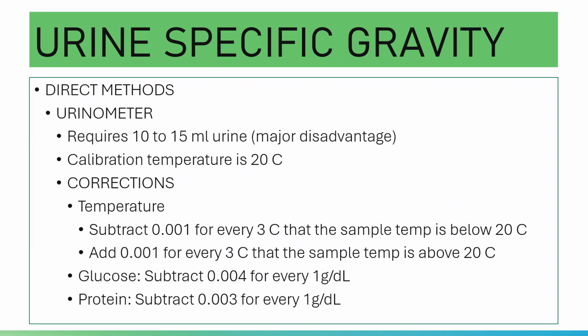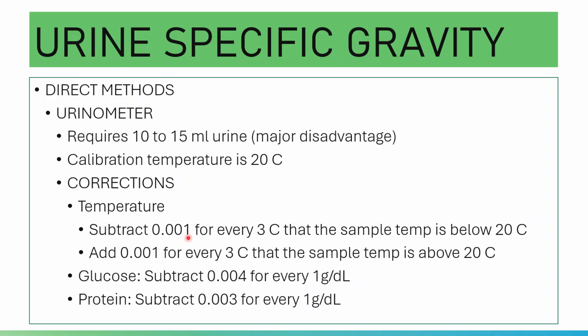So what will you do? You subtract 0.001 for every 3 degrees: 17, 18, 19, 20. So of course, you subtract just 0.001. If the sample temperature is 3 degrees Celsius above 20, then you also need to do a temperature correction, and you add 0.001.